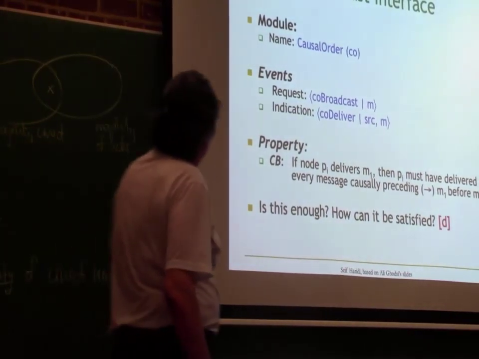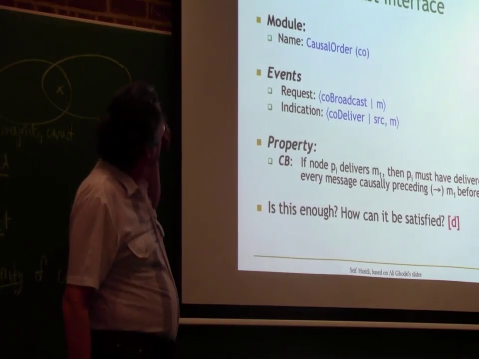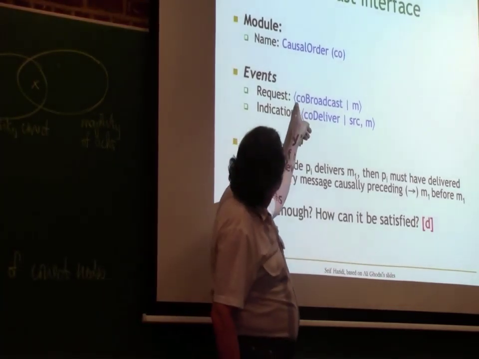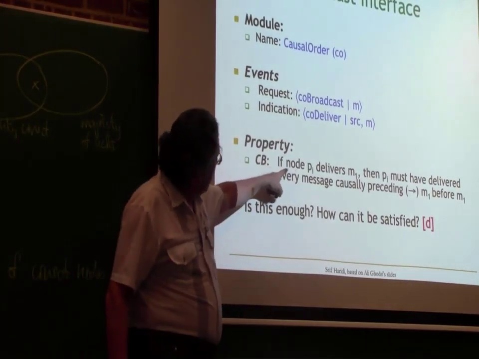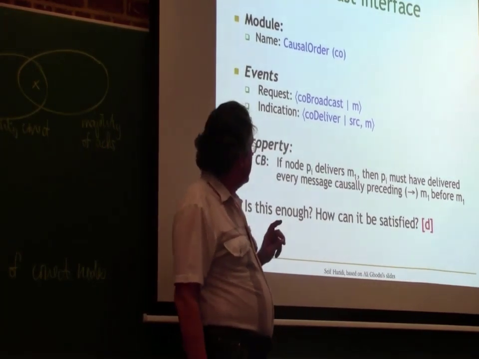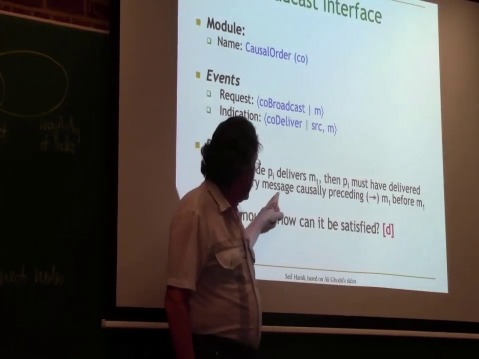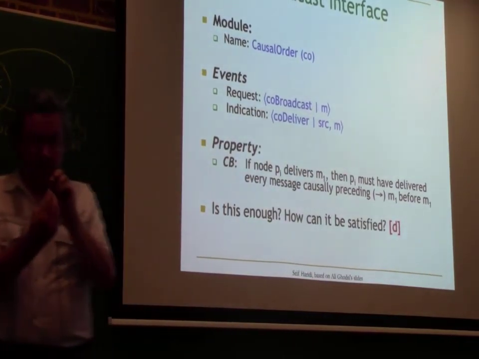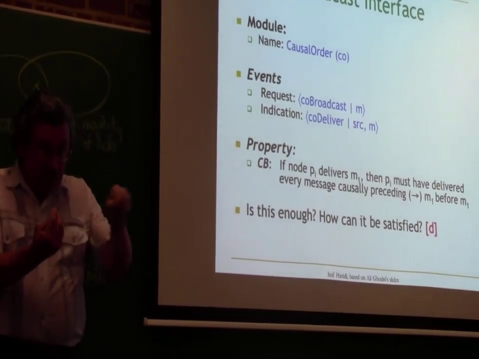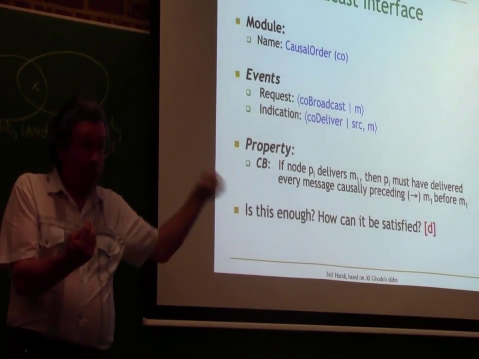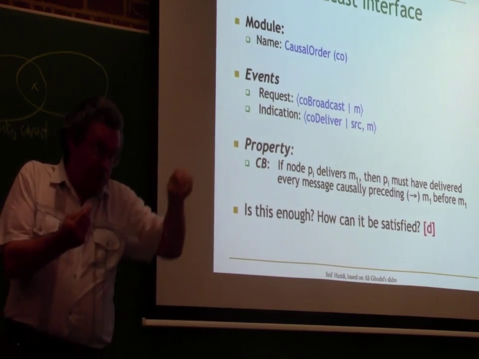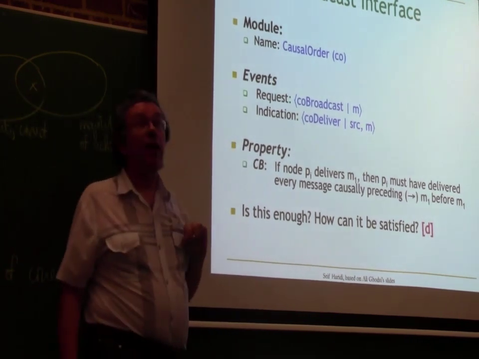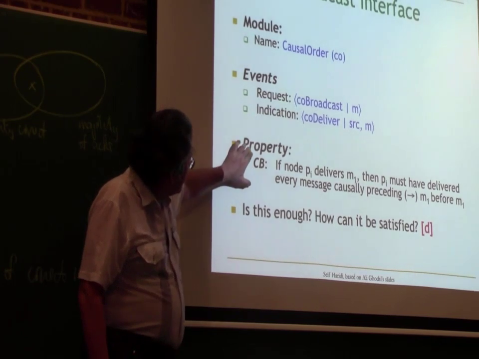Now we can define a causal broadcast. This is only one property. So CO broadcast, causal order broadcast: if a node delivers M1, then it must have delivered every message causally preceding M1 before M1. That means if this node delivers M1, then all the messages causally before, according to our definition, should be delivered before. Okay, so this property is ensuring causality. But actually it's not enough by itself.